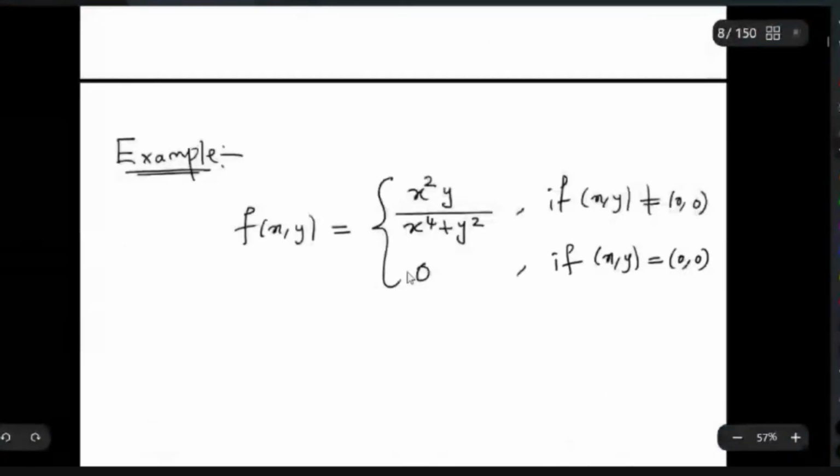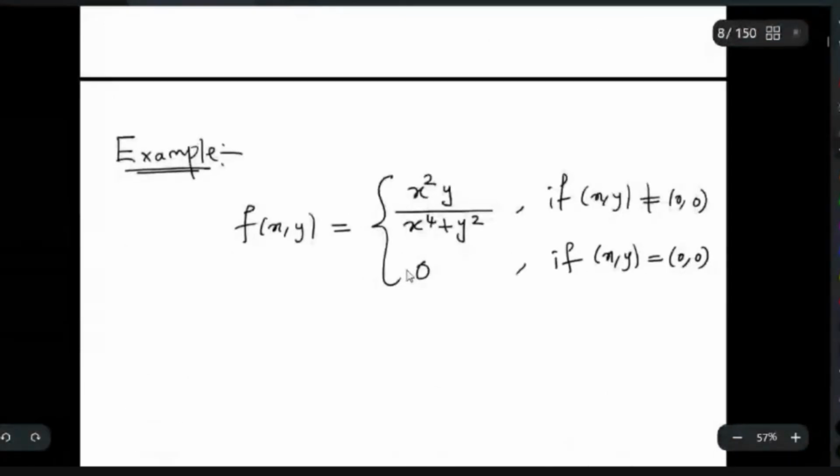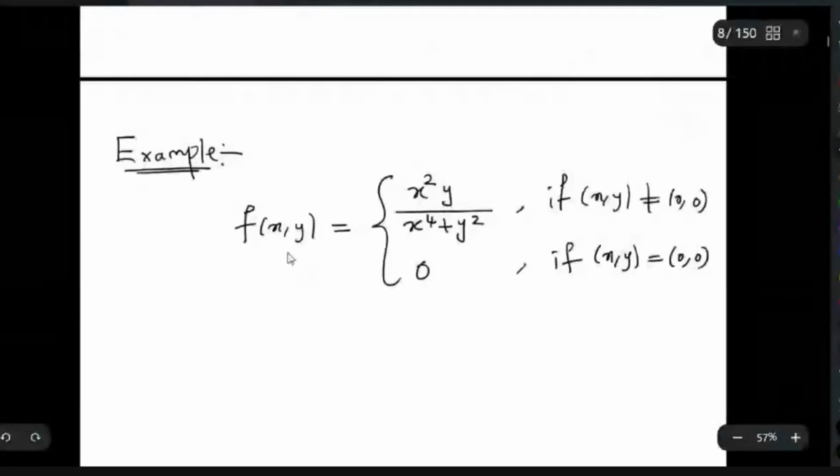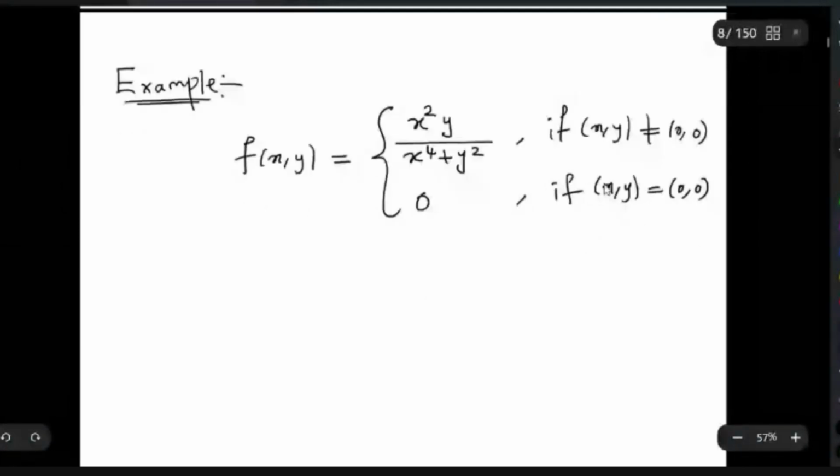So we will look at another example. This function f of x,y is equal to x squared y divided by x raised to 4 plus y squared. For this example also we can see that this function is not continuous at (0,0).